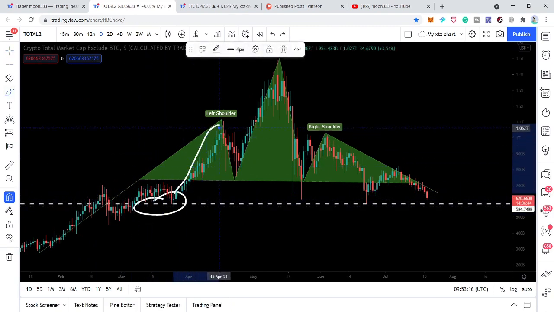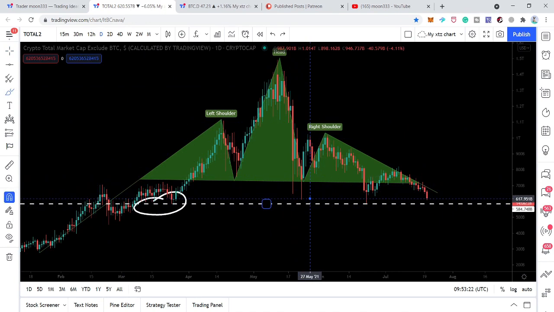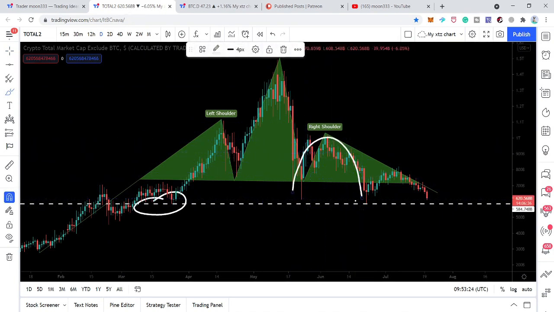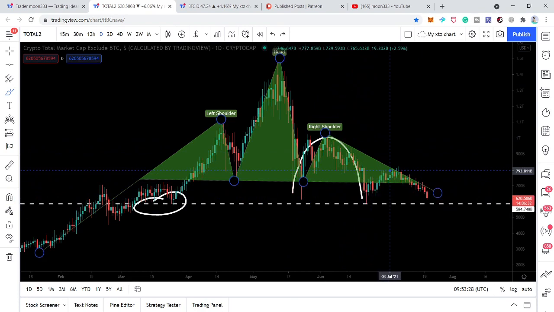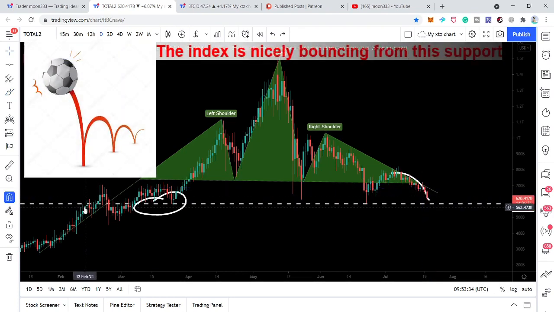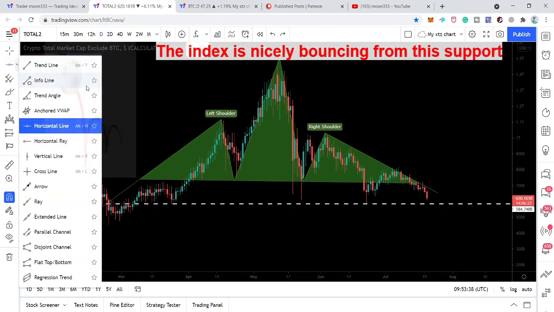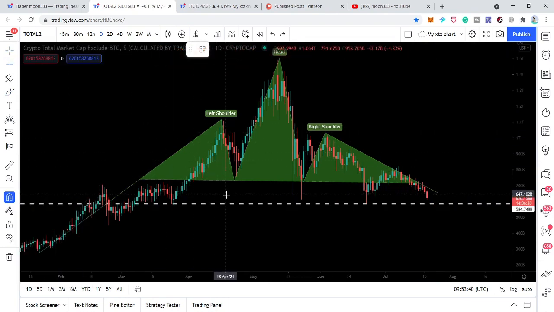And then here the price action, the index moved very close to this support but rejected, and then again it worked as a very strong support here and rejected, and the index moved towards the upside, and now it is going to test this support again. So in my point of view, we should treat this support, because this is breaking as a very strong support, as a neckline of this head and shoulder pattern.